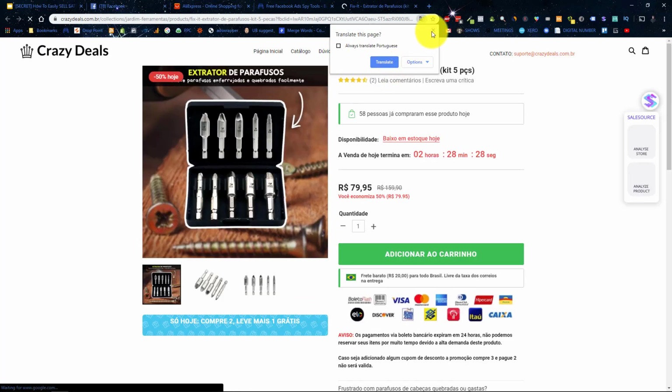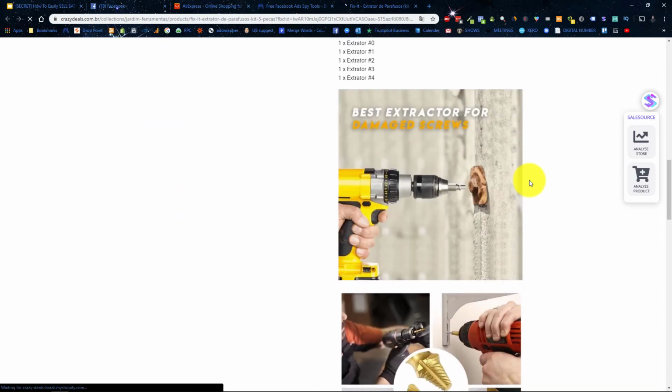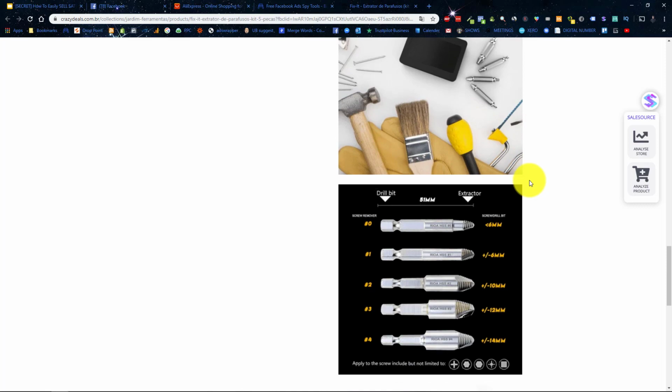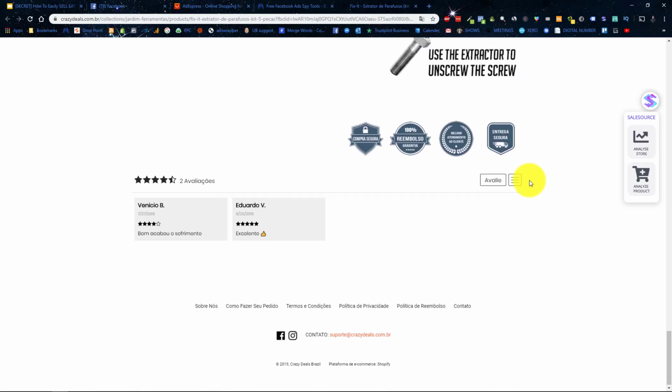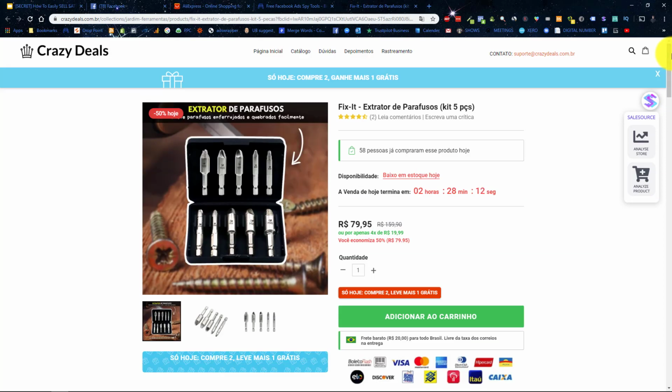Alright, so I'm not going to translate it. So we can see they put a bit of effort, quite a bit of effort into the description. Okay, they've definitely put quite a bit of effort into it, and obviously they've got their reviews. You can see that this is being marketed predominantly, I imagine, to a Brazilian audience, I would guess.